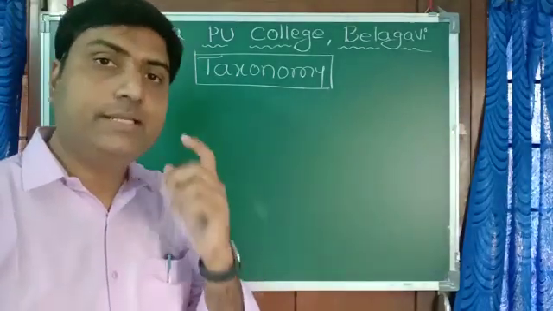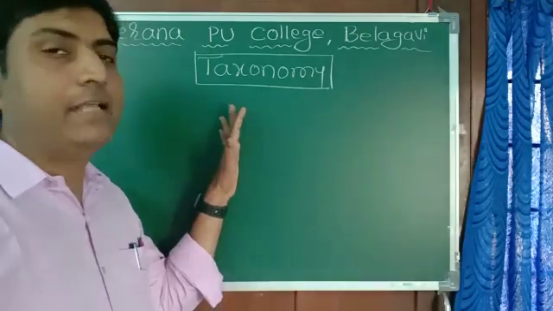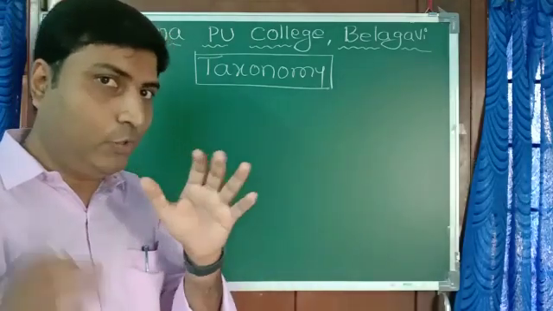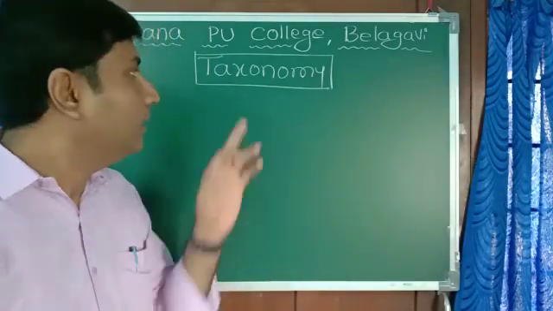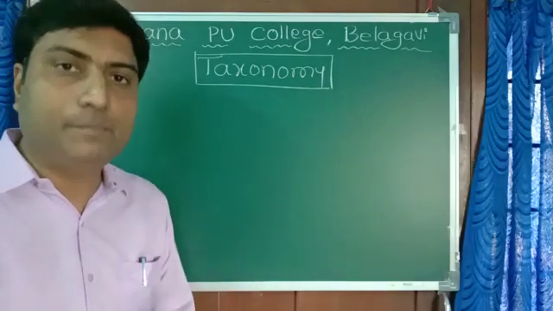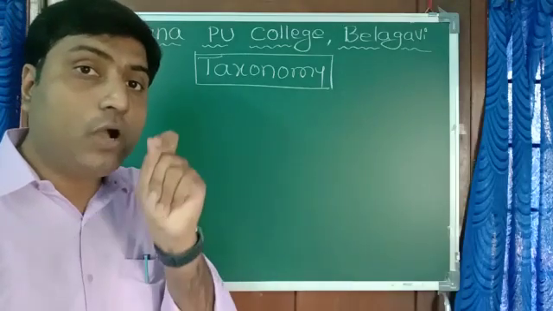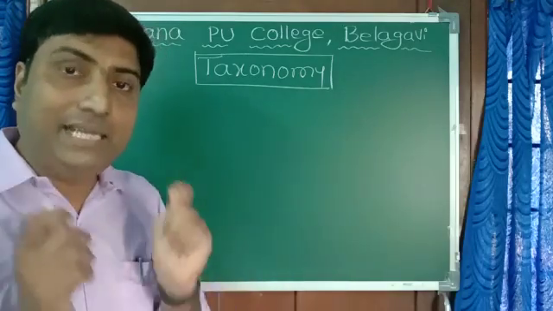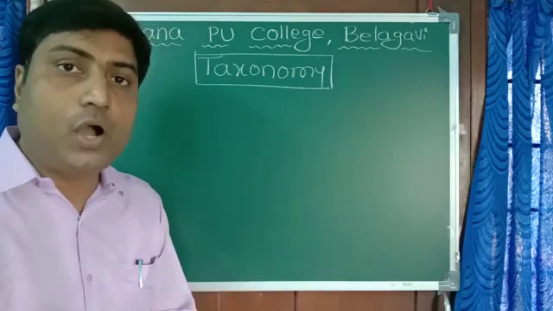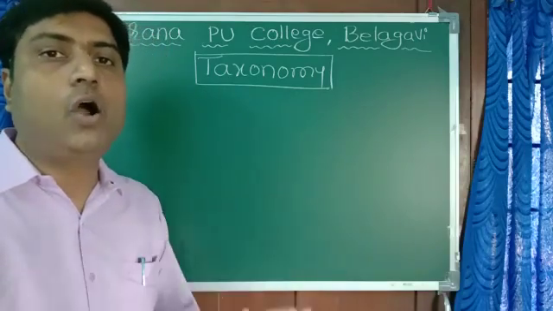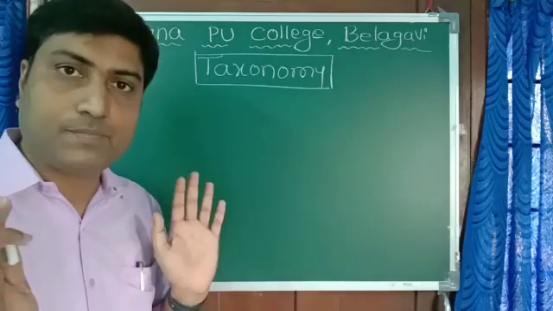Dear students, next we'll move on to taxonomy. I don't know whether you heard this name or not. Taxonomy is the branch of biology that deals with the study of classification of plants and animals.